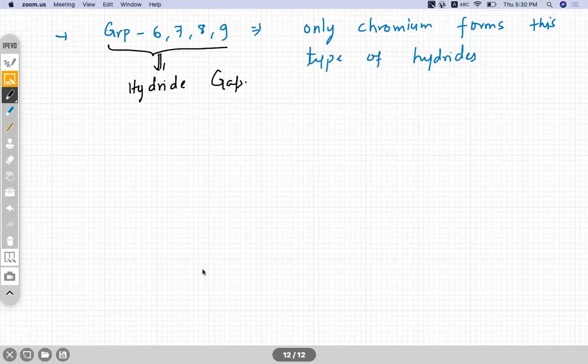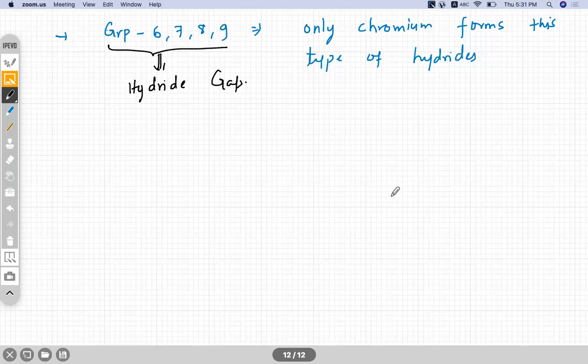So when hydrogen goes into the interstices of the metals, its volume increases because the lattice expands and hence overall density decreases. That's the reason.